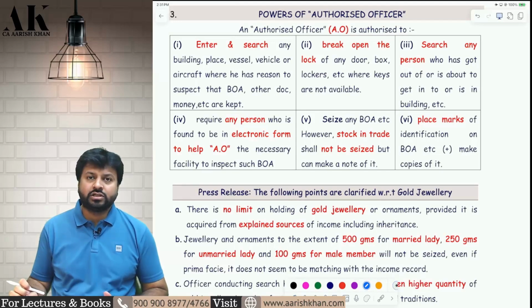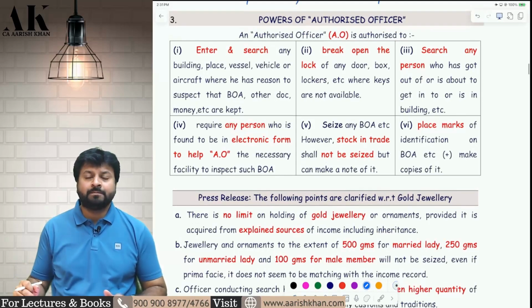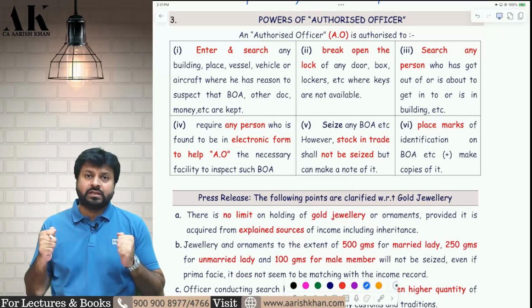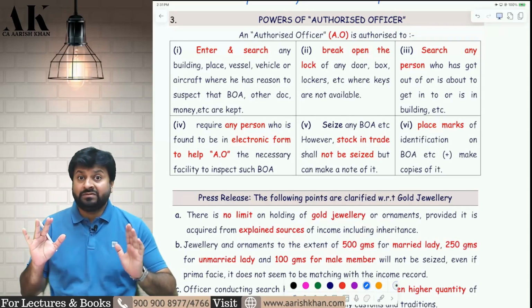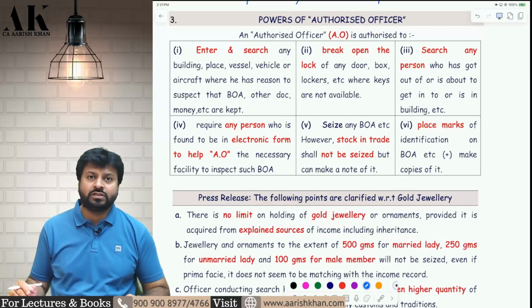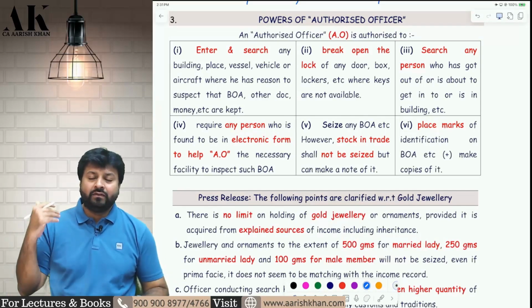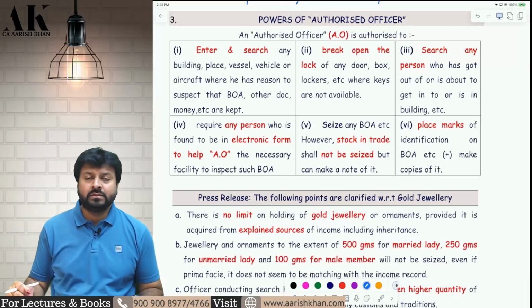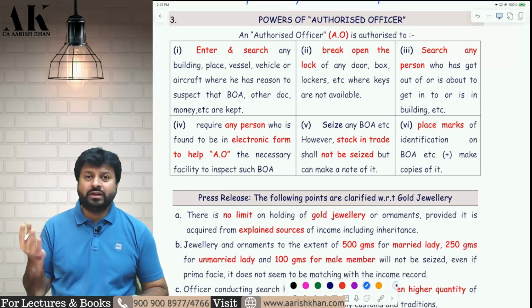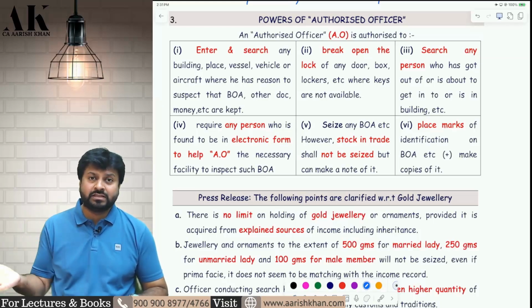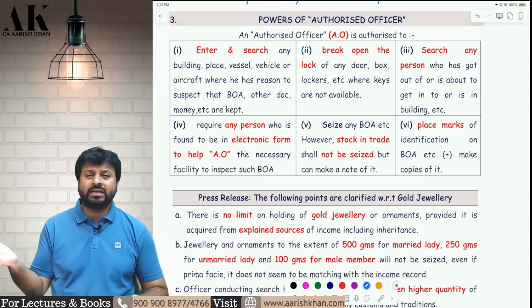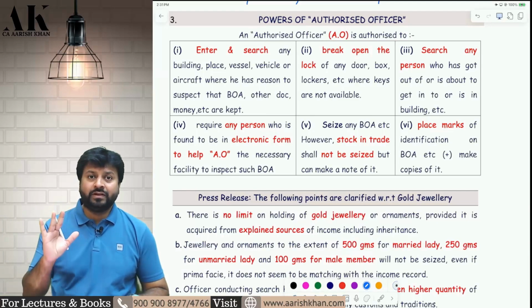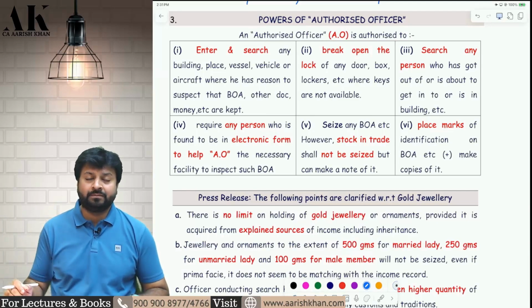Now coming to the discussion, part by part we have to discuss. The moment the assessing officer gets the warrant, he will be called an authorized officer. Remember, the words have to be written very carefully in assessment procedure. Assessment procedure is a technical part where the language of the law has to be very clear. You cannot replace the words. Reason to believe cannot be replaced with opinion. Opinion cannot be replaced with reason to believe. Authorized officer cannot be replaced with assessing officer, and assessing officer cannot be replaced with authorized officer. That will show the examiner your lack of knowledge. So you need to be very careful conceptually about what is required where.